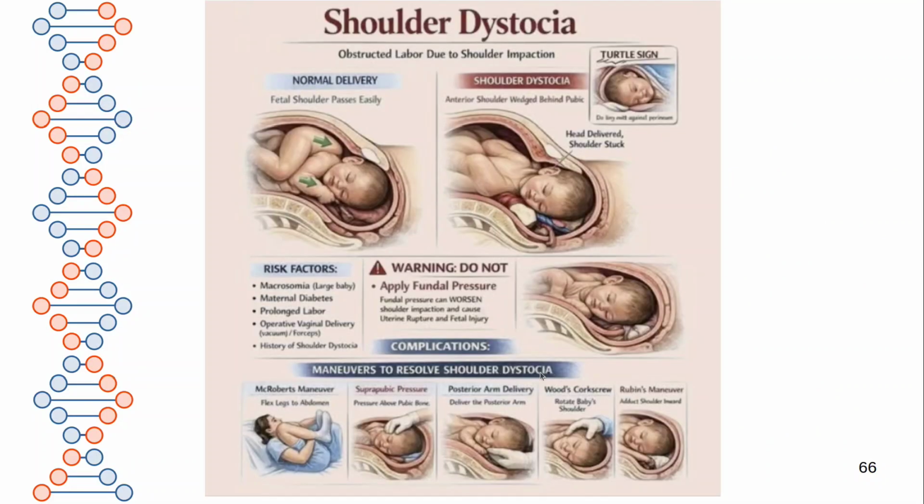You can see the maneuvers here to resolve the shoulder dystocia. McRoberts maneuver: ask the mother to flex her legs towards her abdomen. Suprapubic pressure: pressure above the pubic bone can be applied. Posterior arm delivery: deliver the posterior arm first. Then Wood's corkscrew, rotate the baby's shoulder, and Rubin's maneuver, adduct the shoulder forward. With these maneuvers, shoulder dystocia can be relieved. The turtle sign you can see here, like this, from the mother's vagina.